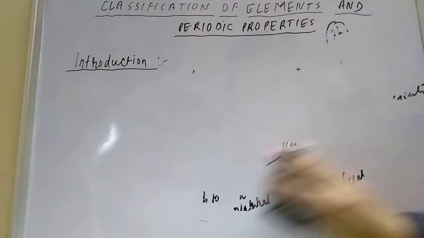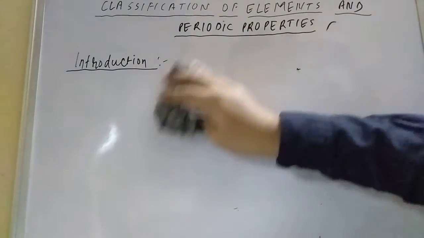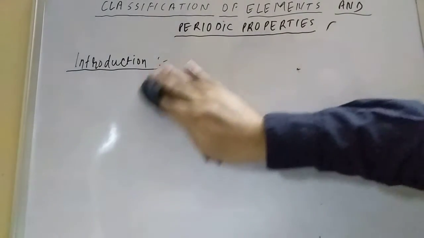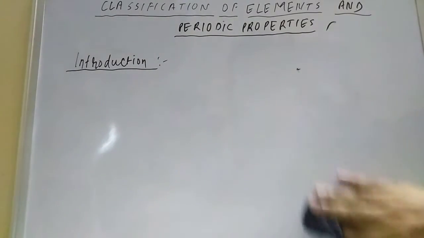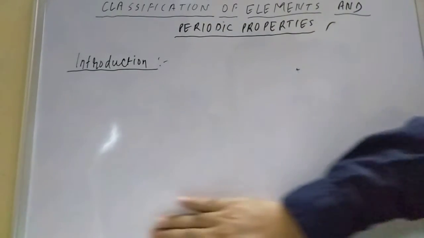So the scientists started classifying the elements. It is similar, student, to your school. If there are 1,000 students, it is very difficult for a teacher to teach them one by one. So in a school, they classify all the students into several sections or classes, on the basis of their age or their IQ.